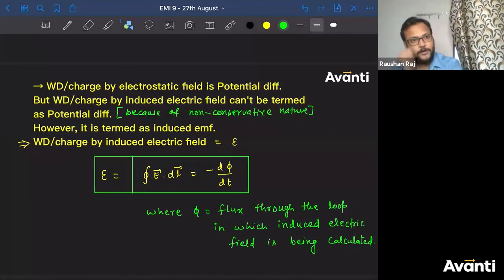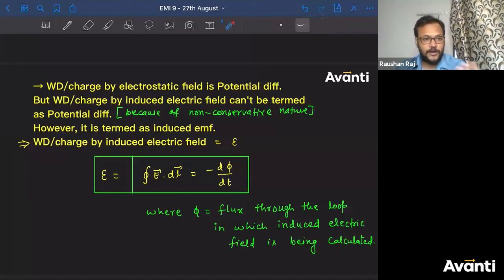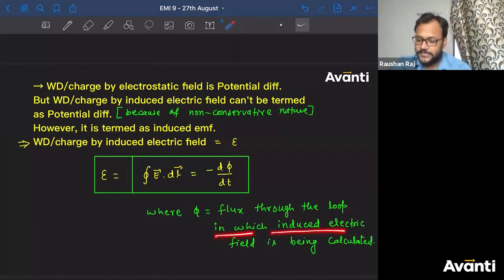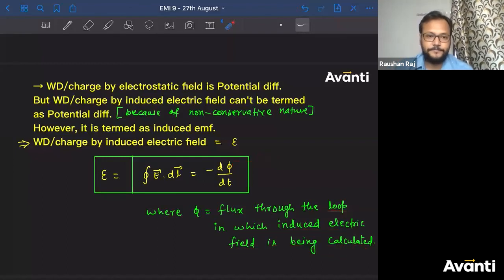Now there is a question. Sir, what is phi? Phi is flux, but flux through which coil? Flux through which loop? So I have written a note here. Phi is the flux through the loop in which induced electric field is being calculated. So don't get confused about this phi being about any loop. This phi is the flux linked with the loop in which induced electric field is being calculated. Please make a note of it.